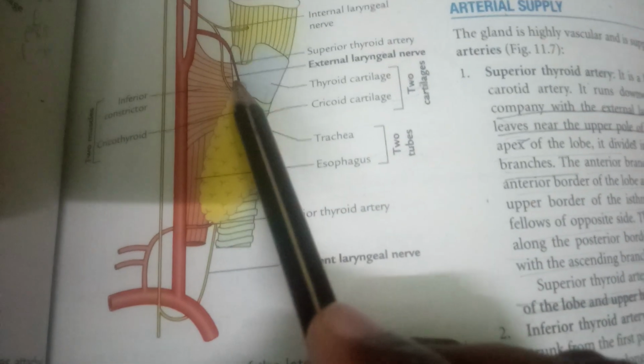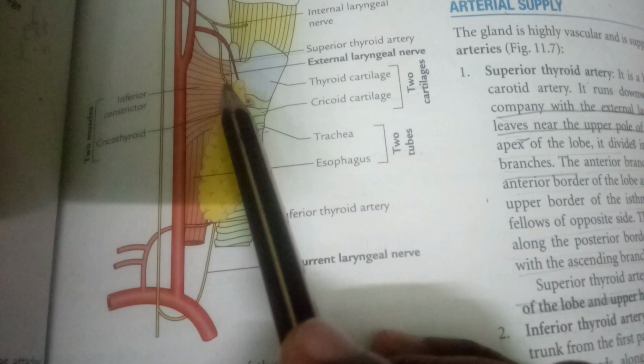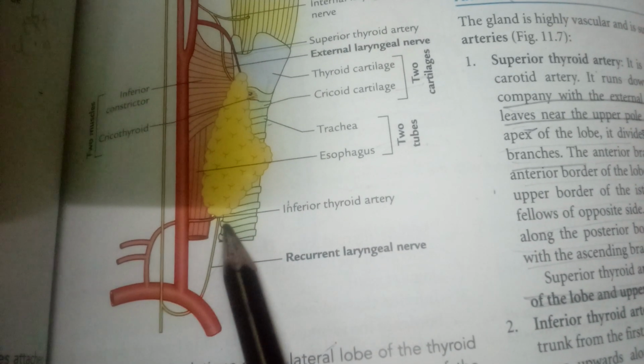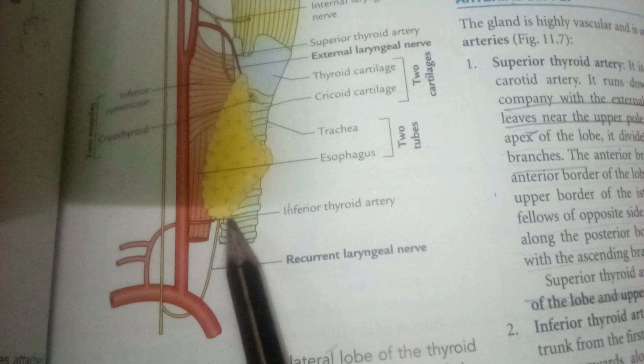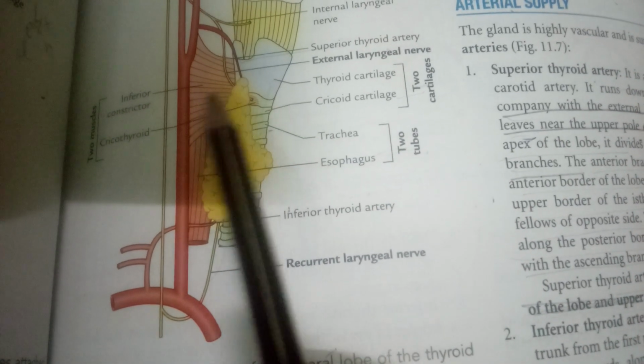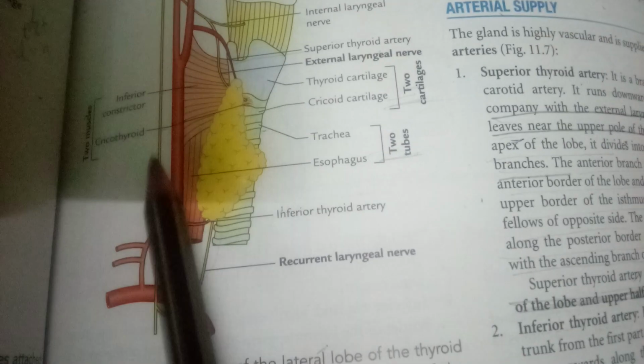Here the apex is related to the superior thyroid artery and external laryngeal nerve, and the base is related to the recurrent laryngeal nerve and inferior thyroid artery. So apex and base are done, and the medial surface has two tubes, two cartilages and two muscles. The lateral surface is